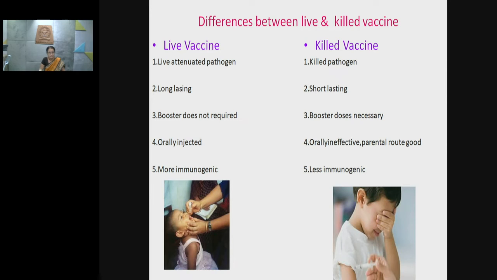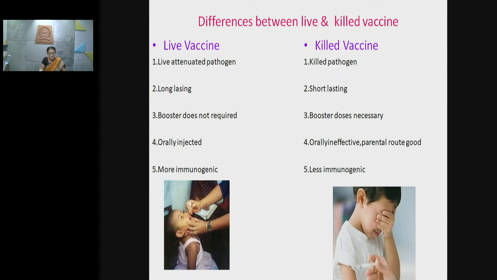Generally, the live vaccines are given orally. However, the killed vaccines are not effective when they are given orally, and hence they are injected via parenteral route, which is supposed to be the good one.